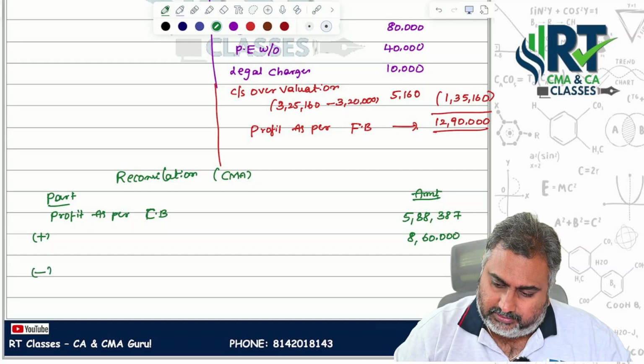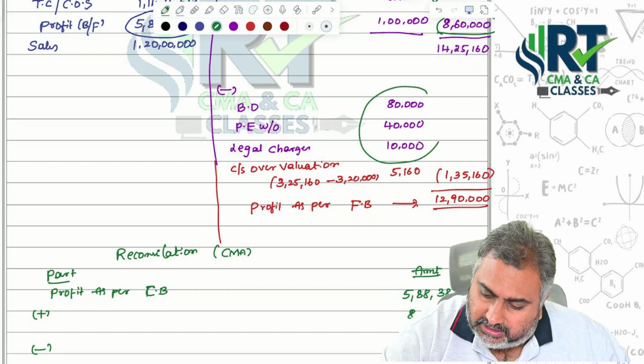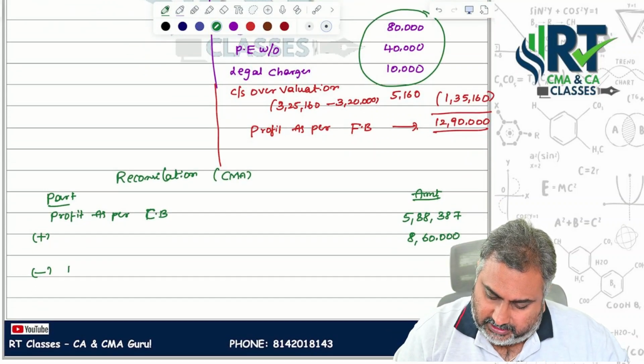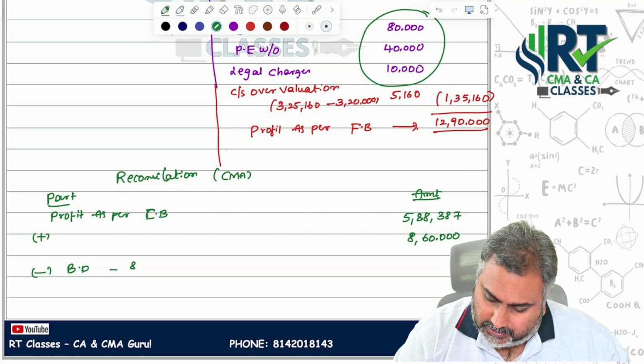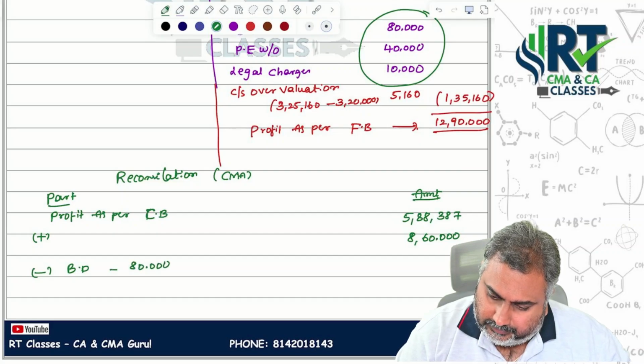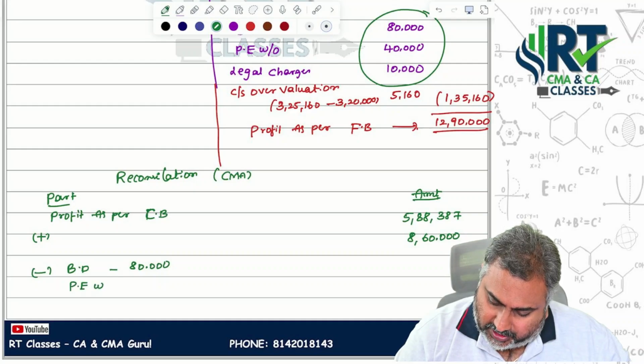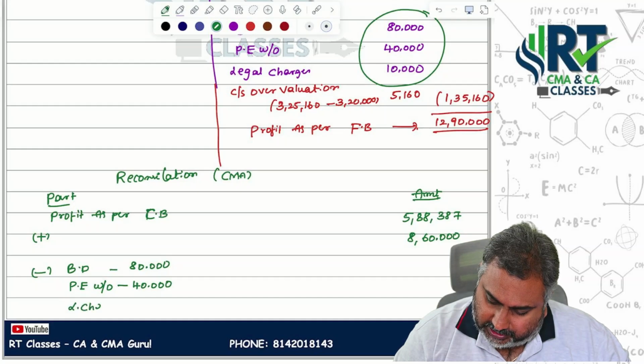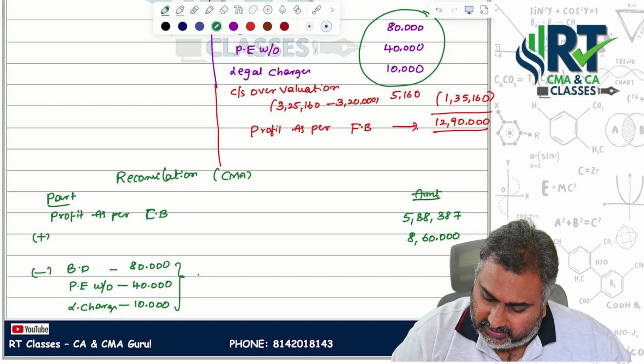In the same way, less items. These three will be common, sir. What is that? Bad debts 80,000. In the same way, preliminary expenses written off 40,000. Legal charges 10,000 common. Where will the difference come?